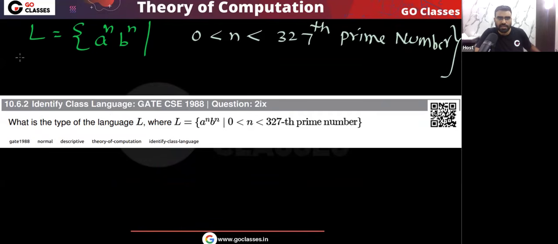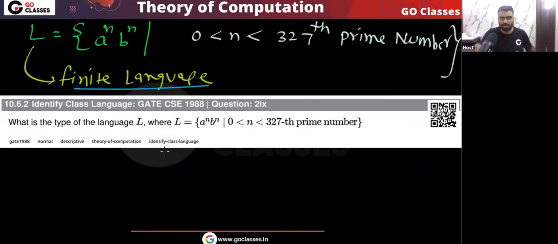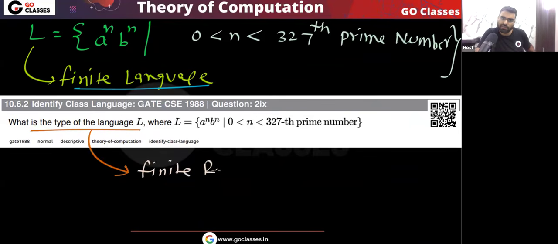Here you can see that this language is a finite language. So the best answer will be finite language. The question is asking what is the type of this language. So the best answer will be that this is a finite language, or you can say it is a regular language, because every finite language is a regular language.